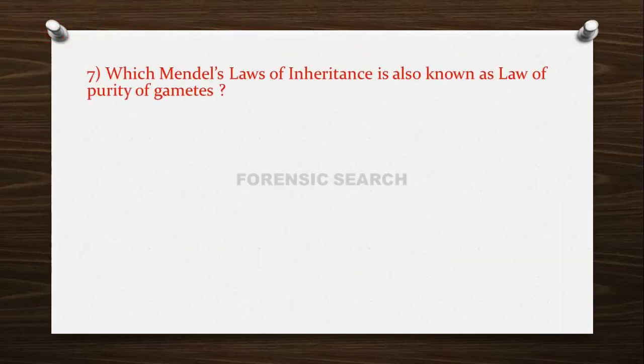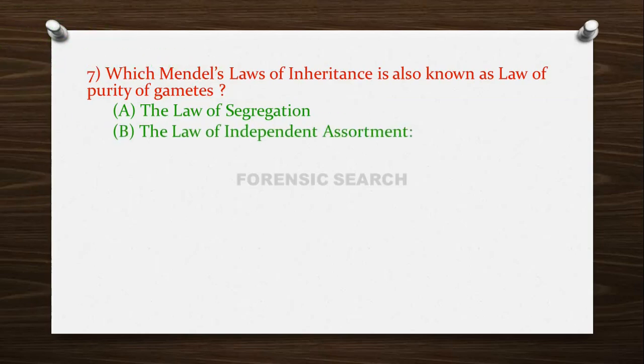Then the next question is: which of Mendel's laws of inheritance is also known as the law of purity of gametes? Option A, the law of segregation. Option B, the law of independent assortment. Option C, the law of dominance. And option D, none of the above.